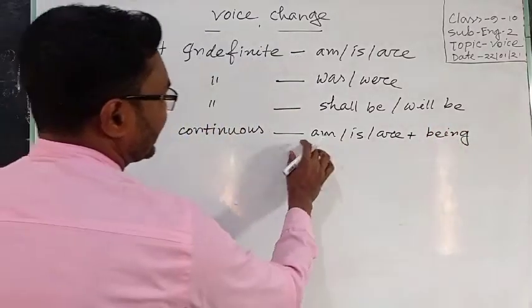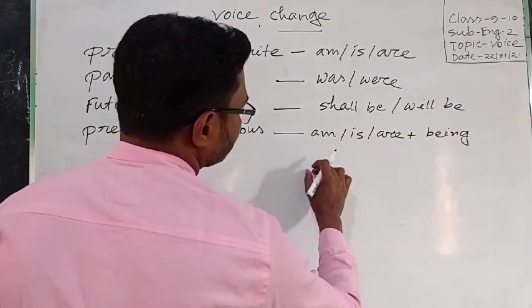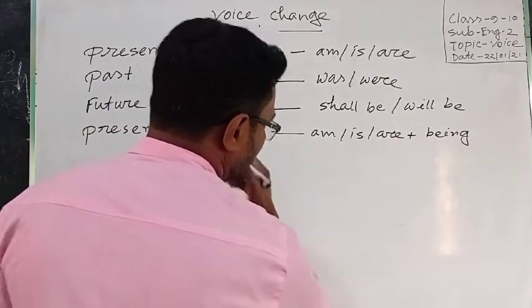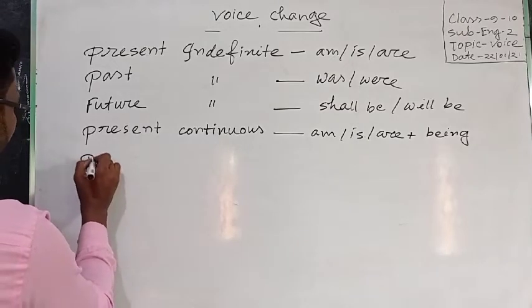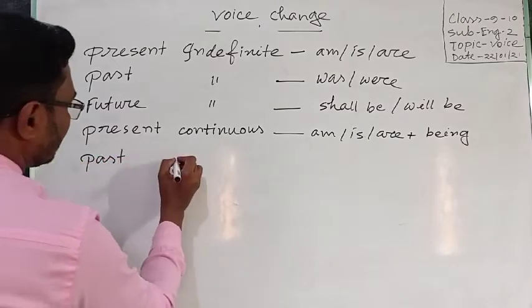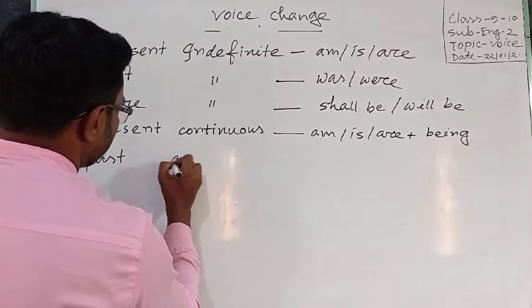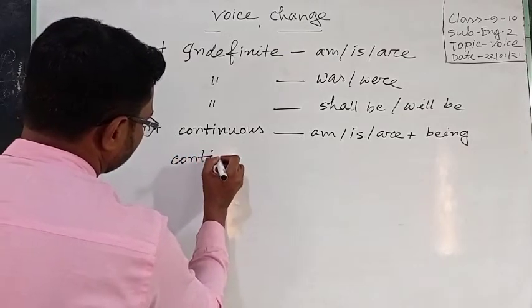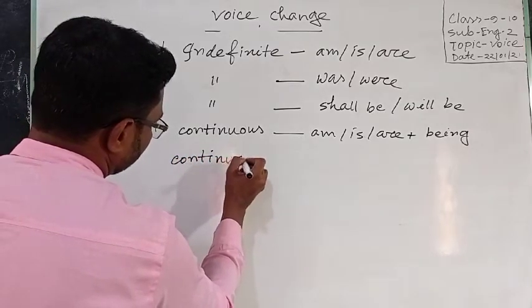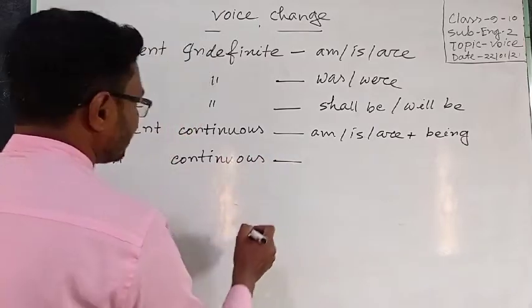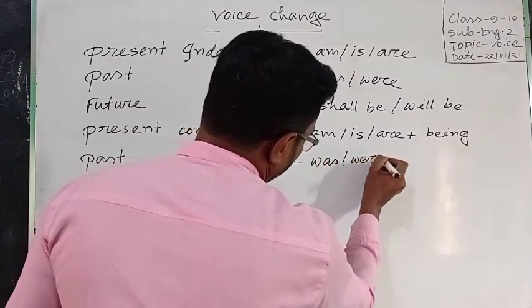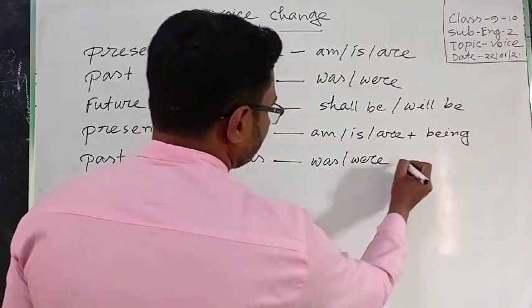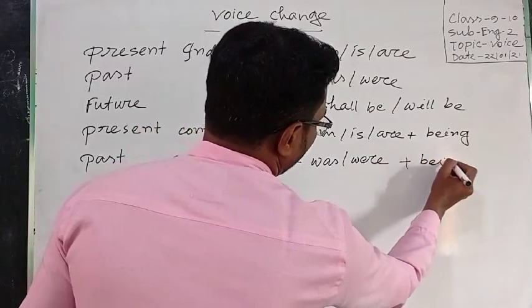That means any of the auxiliary verbs with being. For past continuous, you can use was or were plus being.